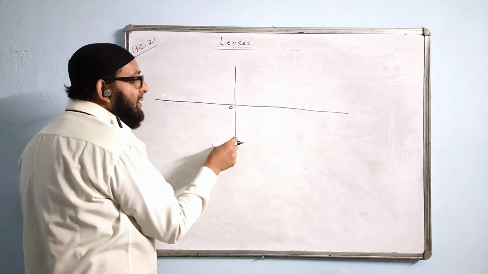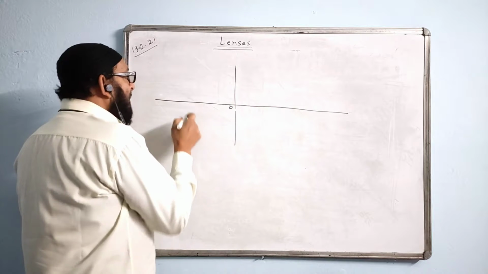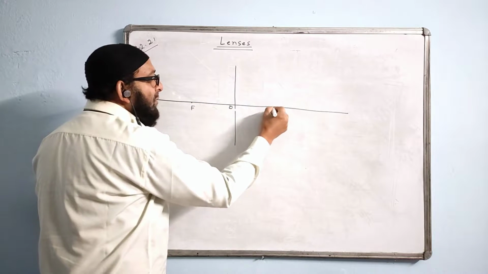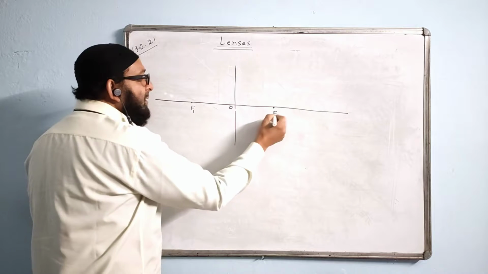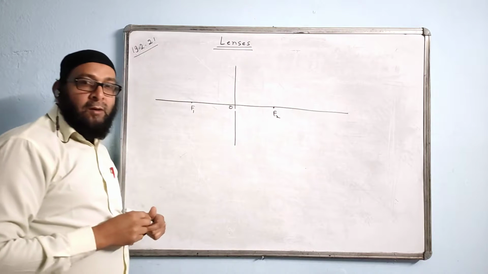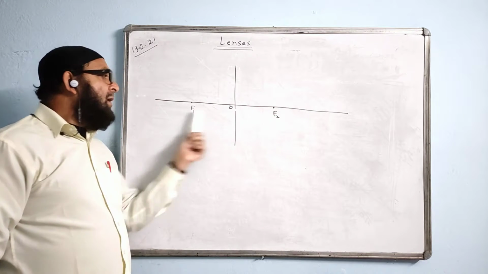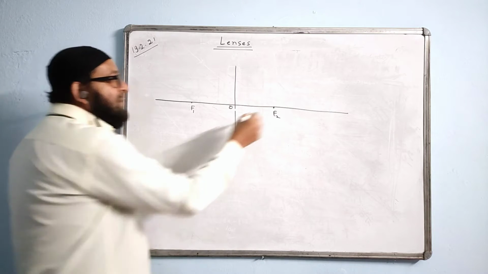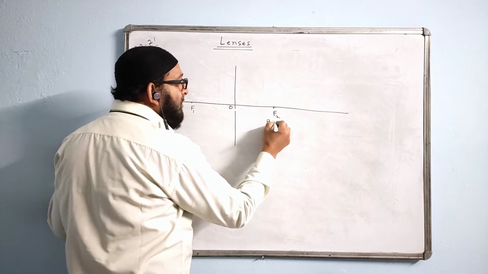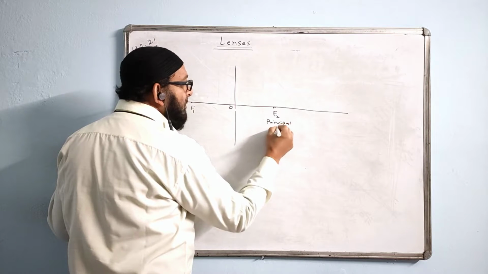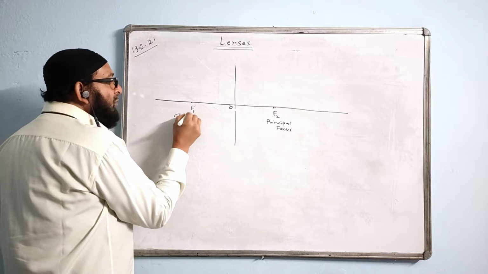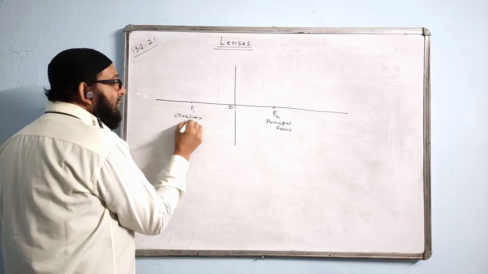This is called axis of the lens. This line, vertical line. We have 2 points on the principal axis. One is F, other side also there will be F. One side we write F1, other side we write F2. First focal point and the second focal point we call. This is known as principal focus also. Principal focus. And F1 is known as auxiliary focus.